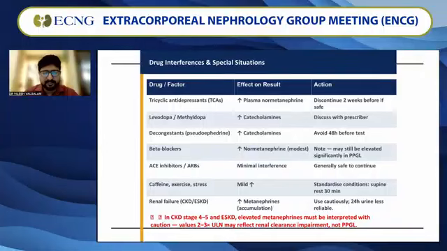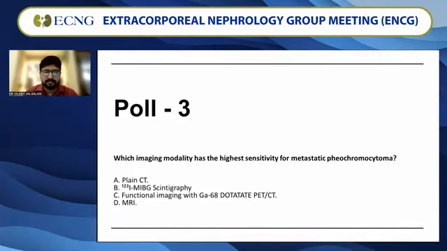for 4 hours at best. ACE inhibitors, caffeine, exercise, stress, and renal failure patients, because of the accumulation of metanephrines, it is to be used cautiously. Definitely, in such cases, plasma metanephrine levels are the best test compared to the urinary test. So always the levels have to be more than 4 times the upper limit of normal in such cases.